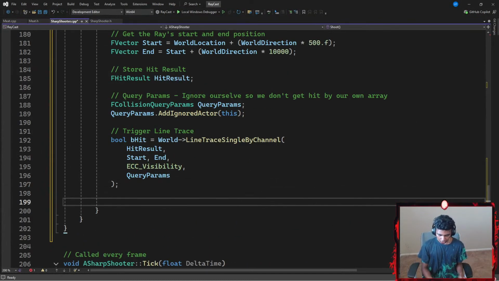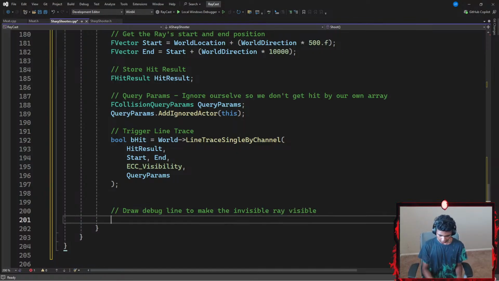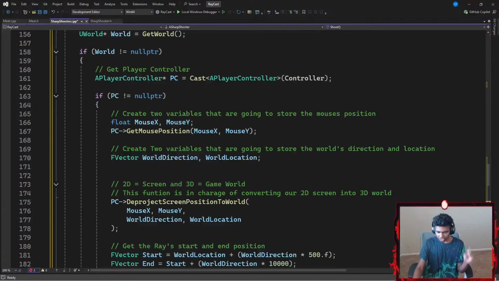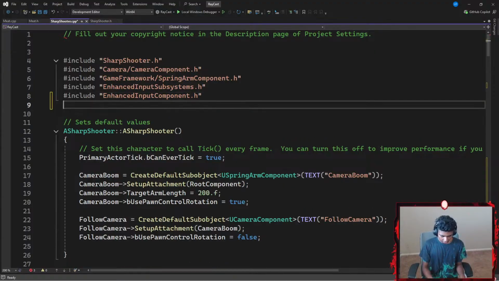Okay, now next up, I'm gonna go ahead and add another comment that says something like, okay, draw debug line to make the invisible ray visible. So I'm gonna go ahead and make my invisible ray visible by using the draw debug line function. Here's the thing, did I include my, there we go, I did not include it.